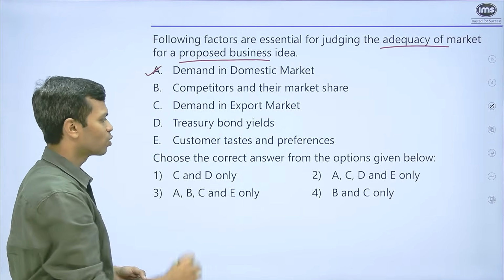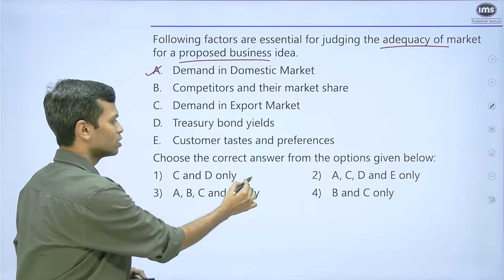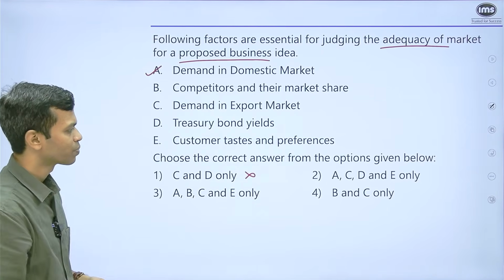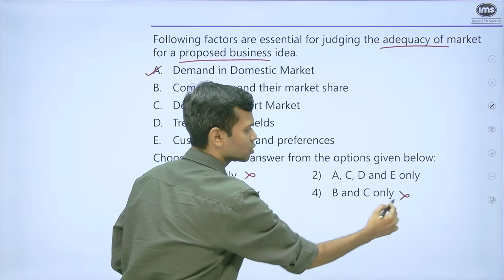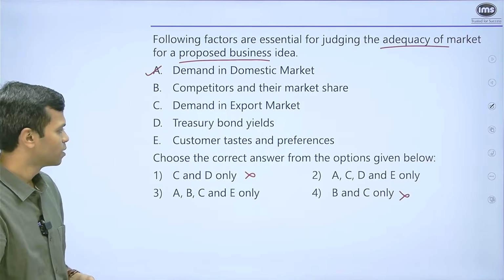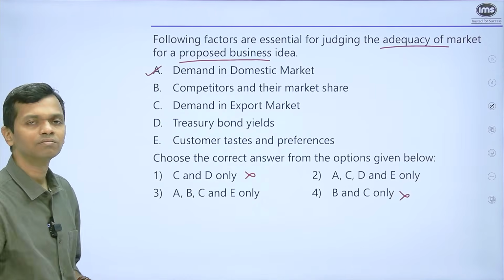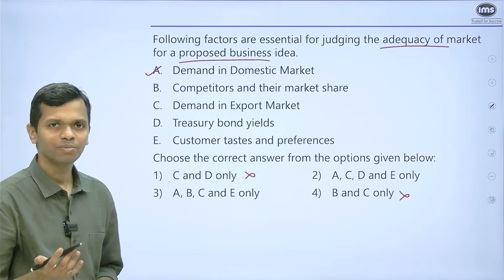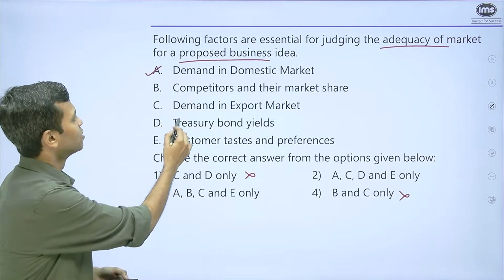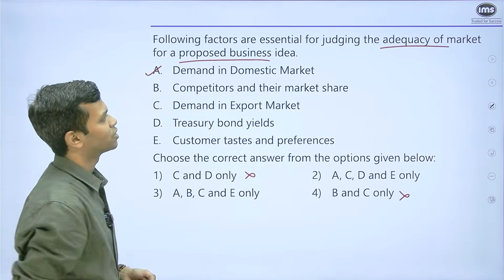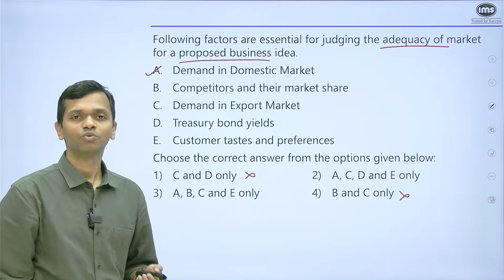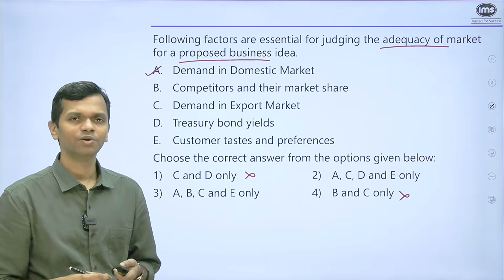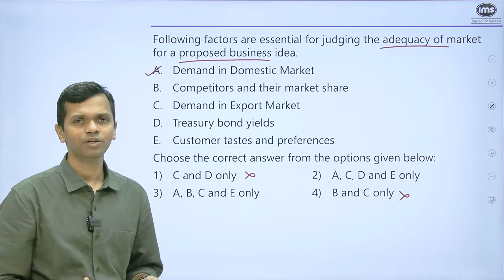Choose the correct answer from the options given. So C and D only, this is not going to be your answer. B and C only, this is also not going to be your answer. So our answer is between 2 and 3. If I'm able to find whether B is required or not, I'll be able to get the right answer. This one says competitors and their market share. Definitely something that you would consider, because let's say you're trying to enter into a market which is already competitive, right?